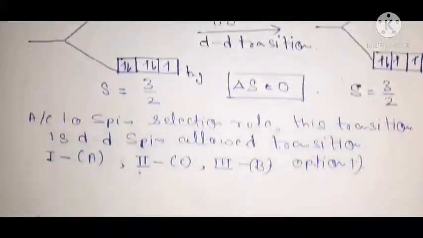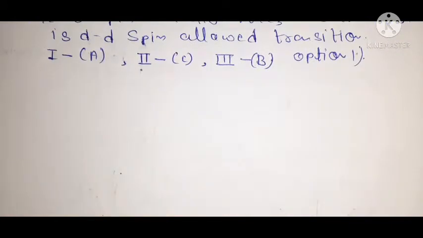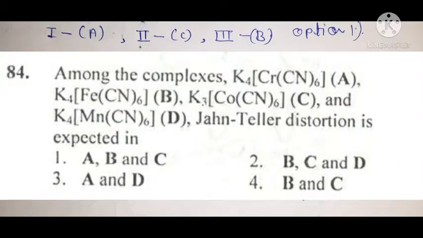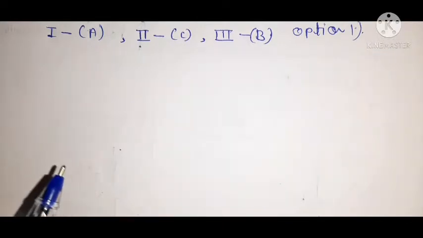Now we move towards our next question. It says: among the complexes A, B, C and D, Jahn-Teller distortion is expected in, and we have 4 options. Out of these options you must find which complexes show Jahn-Teller distortion. This question is also coming for 4 marks, so it is also related to your part C. Let's do the solution of this question, friends.